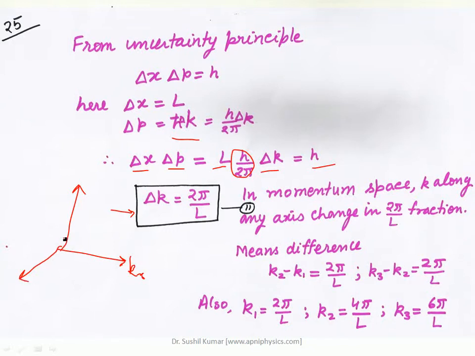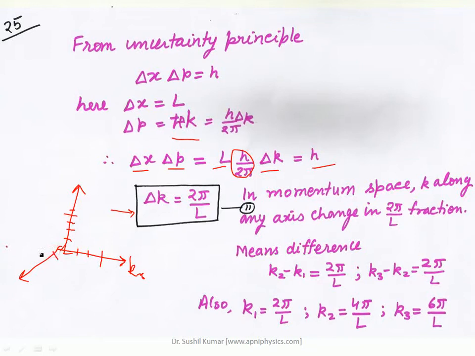So this Δk basically represents the interval here, that is equal to 2π by L. So each segment along the x-axis, along the y-axis, is equal to 2π by L, right?